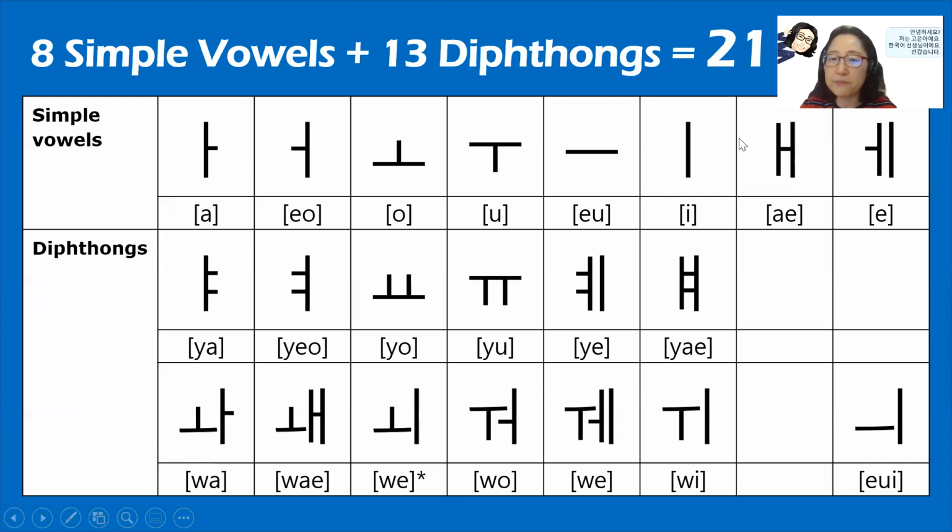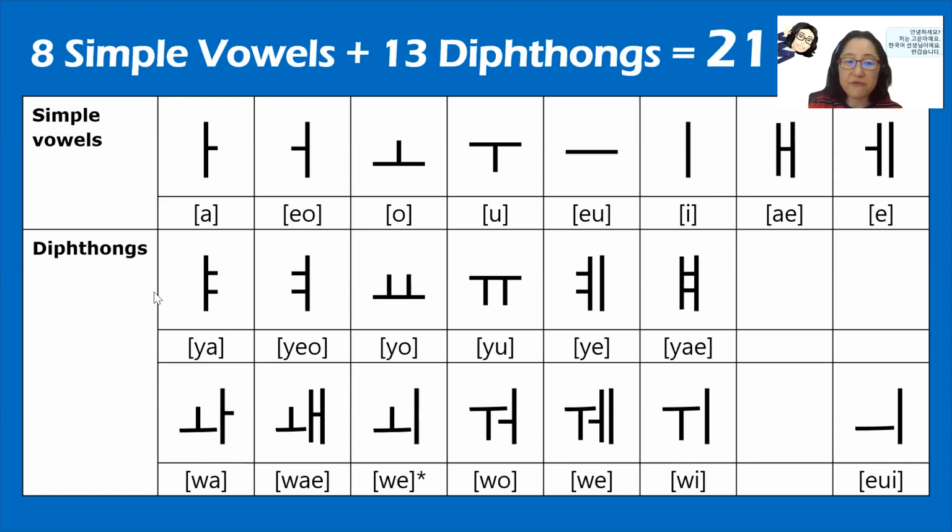So if we put ㄱ and ㅐ together, ㄱ plus ㅐ, 개, and also ㄱ plus ㅔ is 게, but this 개 will be a dog, D-O-G, dog, but this 게 will be the crab. So it's a spelling difference and a meaning difference. So you build up with the proper spelling. Okay, so you practice the simple 8 vowels first, and then